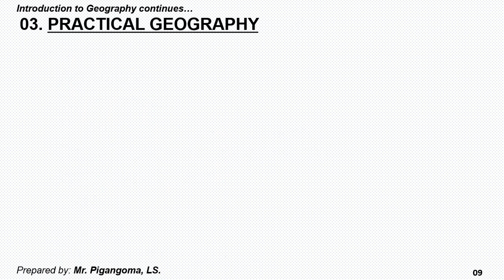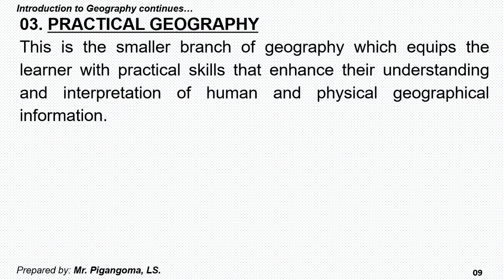The third branch of geography, we call it practical geography. As I said earlier, a minor branch of geography is normally smaller. It is a smaller branch of geography which equips the learner with practical skills that enhance the understanding and interpretation of human and physical information.